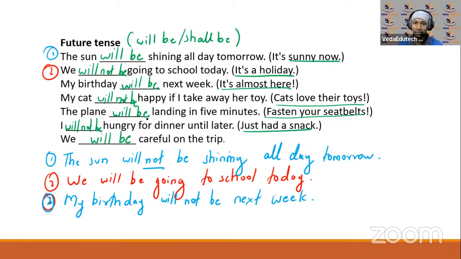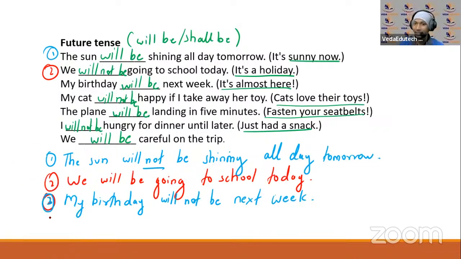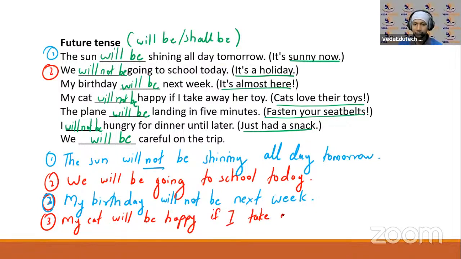My cat will not be happy if I take away her toy. Although this will not happen if you write that in positive. ये positive में लिखेंगे तो वो सही नहीं होगा. But for the sentence sake, we'll be writing that in positive. ठीक है. My cat will be happy if I take away her toy. Okay, that is not possible, but yeah, we can tell it this way.